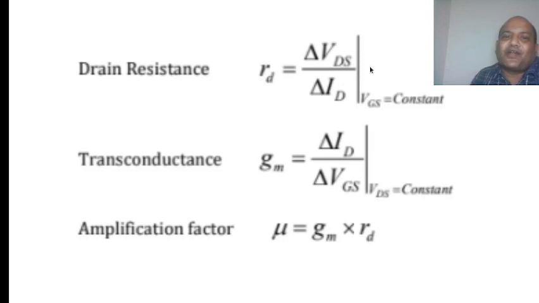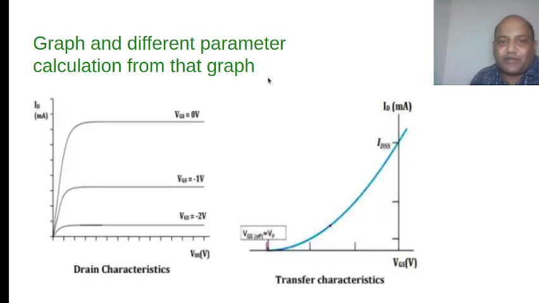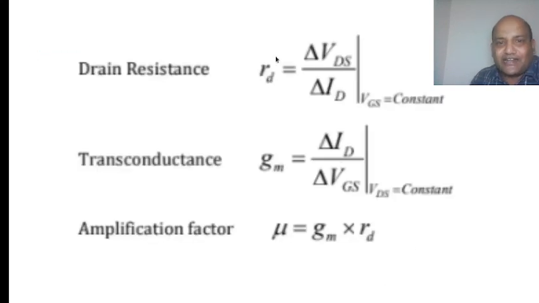And if you take the product of RD and GM, just multiply these two, then delta ID will cancel with each other, and you will get delta VDS upon delta VGS. So RD times GM is equal to your voltage gain. GM into RD is your voltage gain.